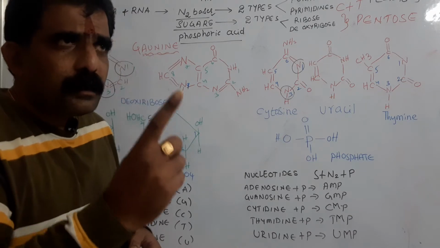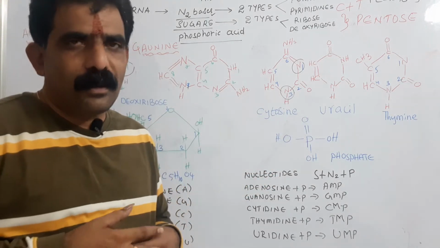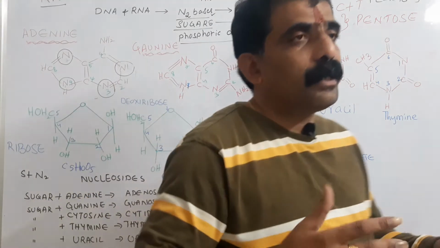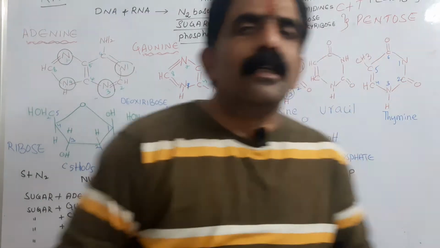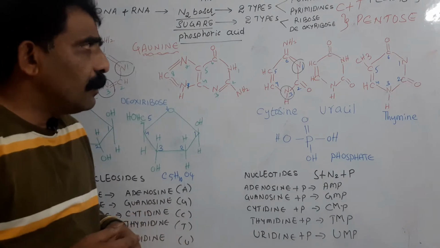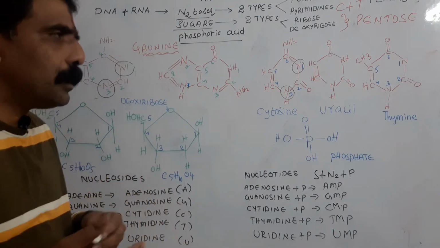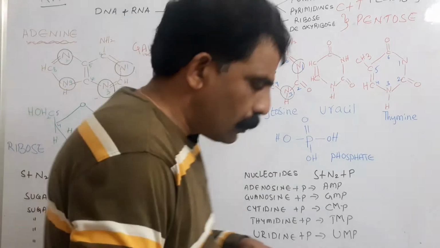If ribose sugar is present, such nucleic acid is called RNA, ribonucleic acid. If deoxyribose sugar is present, such nucleic acid is called DNA, deoxyribonucleic acid. So the nucleic acids DNA and RNA, their names are derived on the basis of the sugar molecule present in them. So this is one aspect.